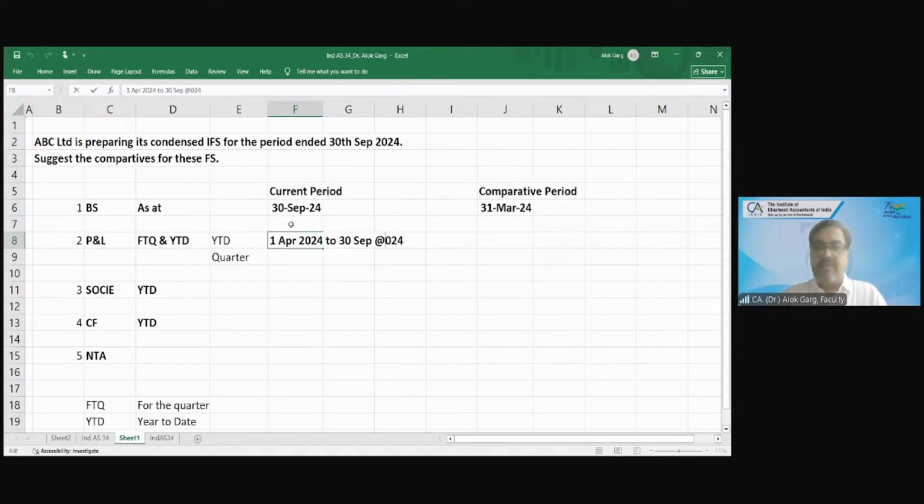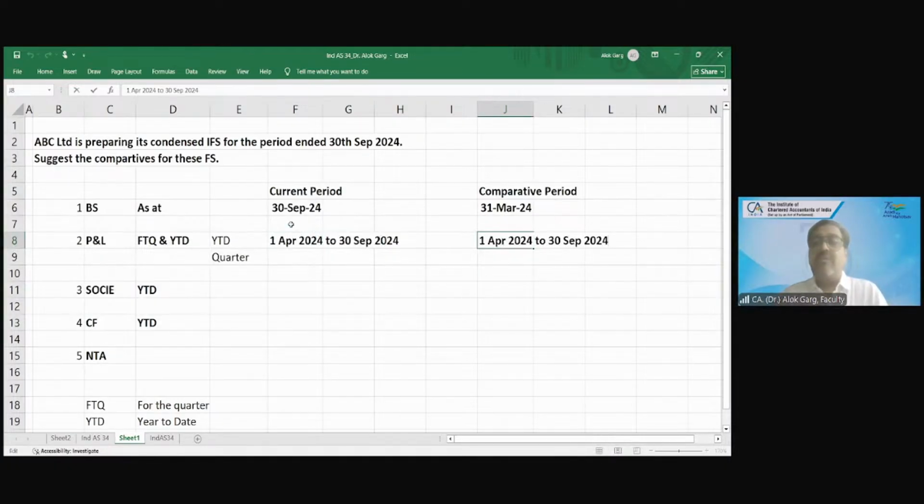Year to date का मतलब जब से year start हुआ, उससे लेकर आज तक, year to date. And what is the comparative period? Is it full year? Is it 1st April to March or is it 1st April to 30th September? It's 1st April to 30th September 2023.